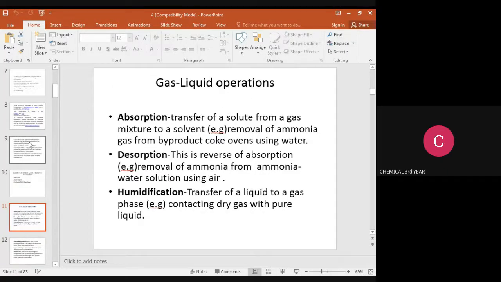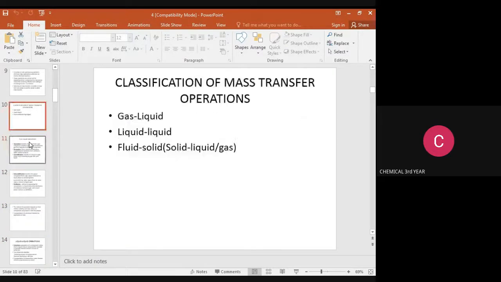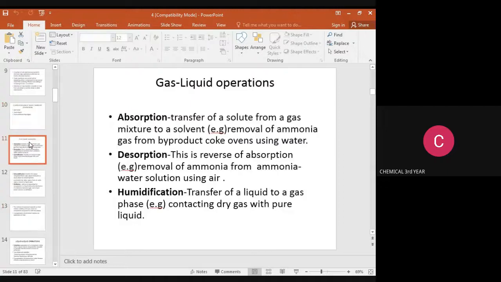The first category, gas-liquid operations, contains absorption, desorption, humidification, dehumidification, and distillation. So, first of all, what is absorption?